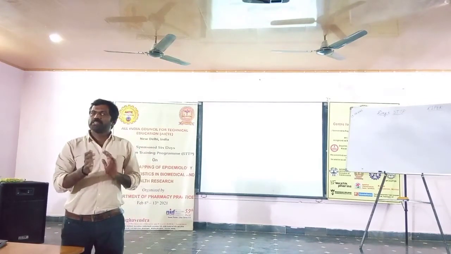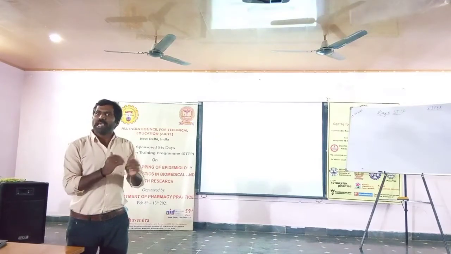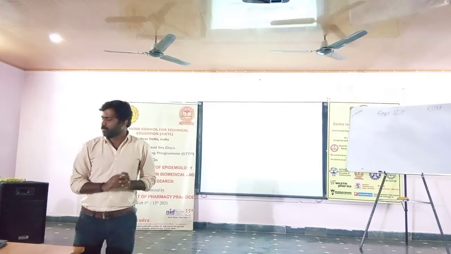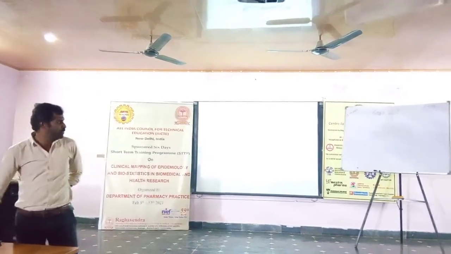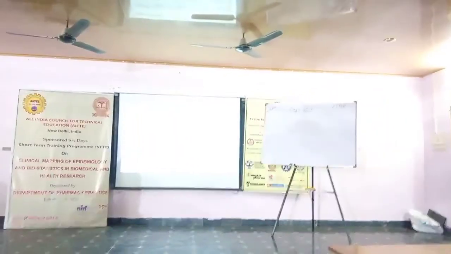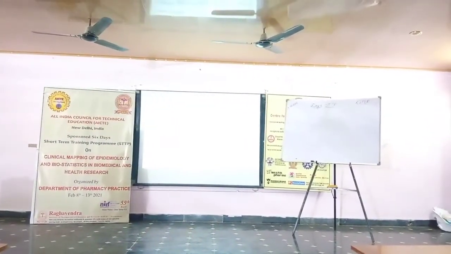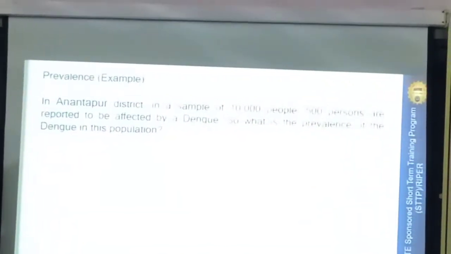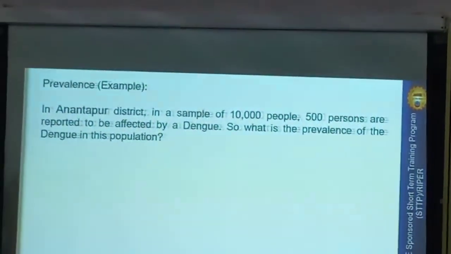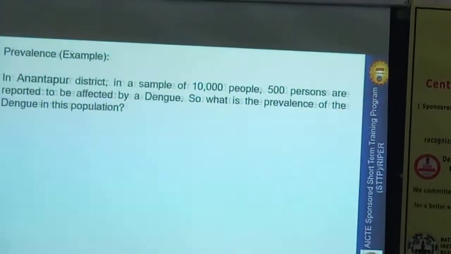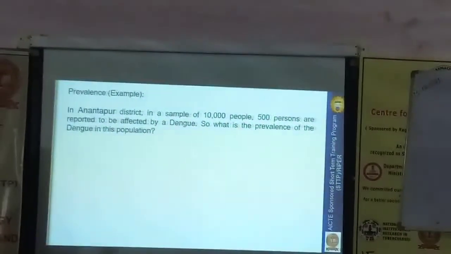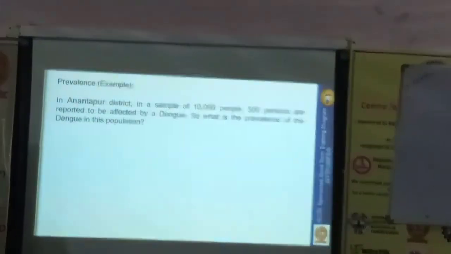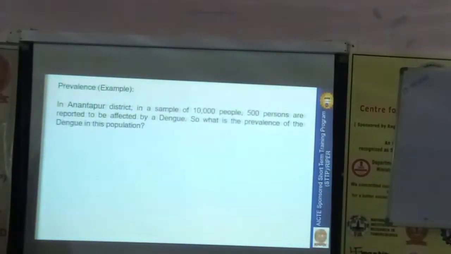Now, let us see how to calculate prevalence and incidence, with suitable examples. This is a small example which I took in Anantapur district. There is a large population. The sample required to estimate the prevalence of dengue, after some calculations, was 10,000. I took the 10,000 sample.